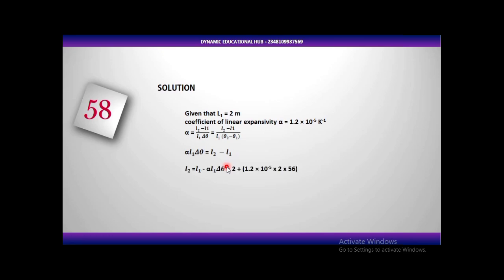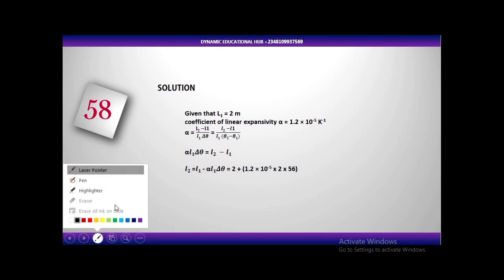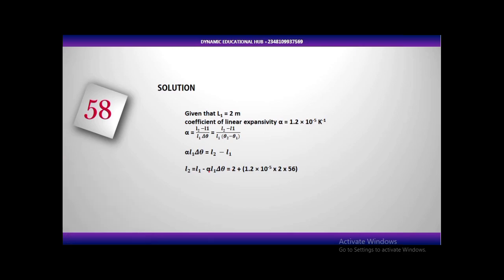The next one, L2 will now be what? This L1, you transfer it to this side. L1 plus, that's a typographical error. This one's supposed to be plus. Now L2 will be L1 plus alpha L1 change in temperature. Then go ahead and substitute your values.